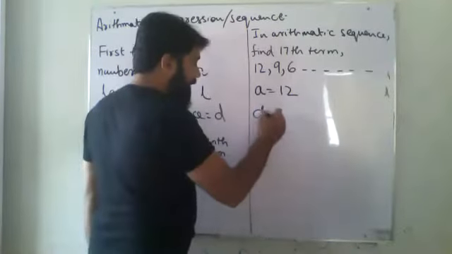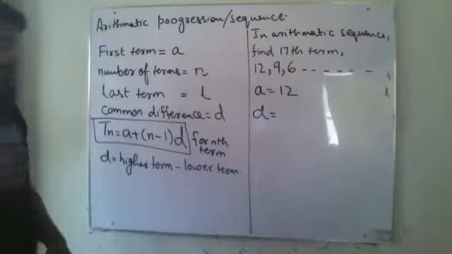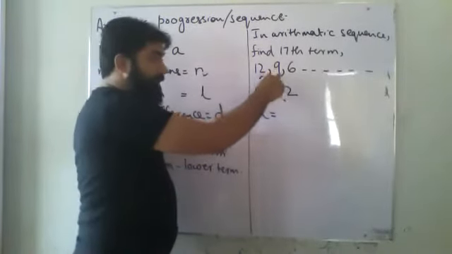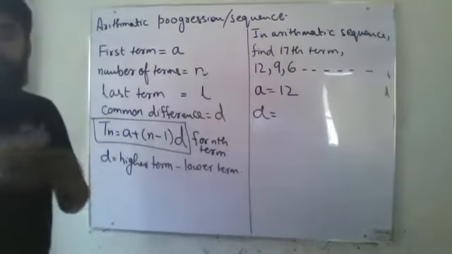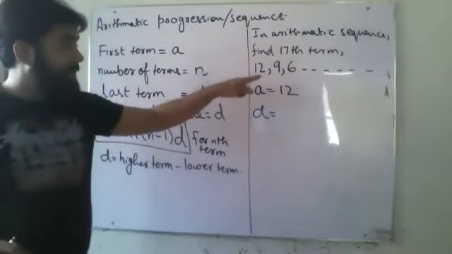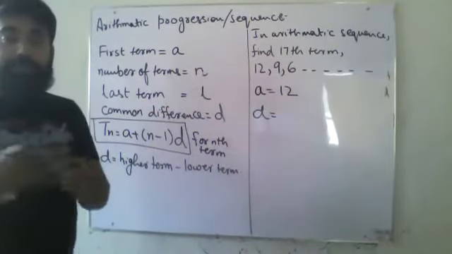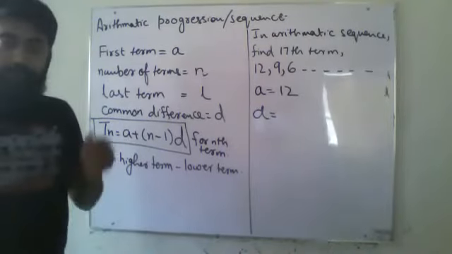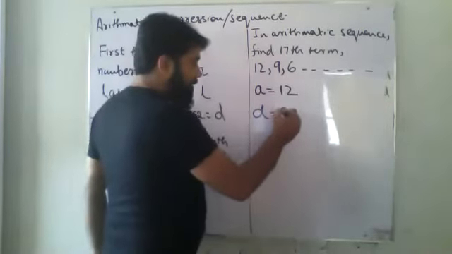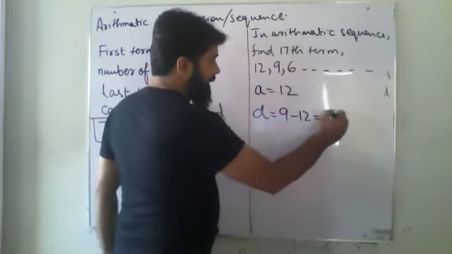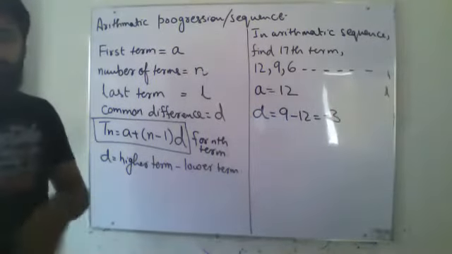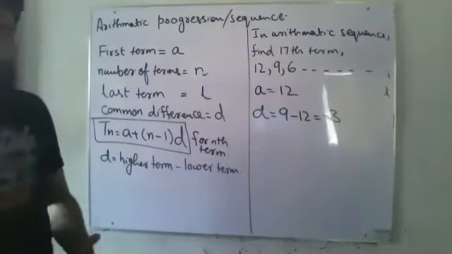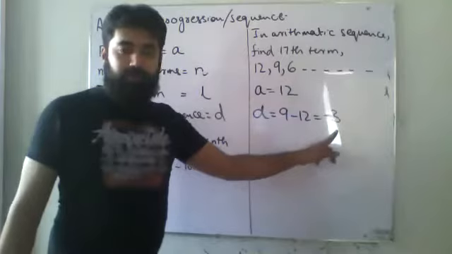Second thing, I need to have D. So for D, second term minus first term. Higher term minus lower term, it doesn't make any difference what is written over there. It is about the term number. T2 is greater than T1 in term number. So 9 minus 12 is minus 3. And you can take it from anyone. It is not necessary that you should take it only from first two. You can take it from anywhere. So 9 minus 12 equals minus 3.